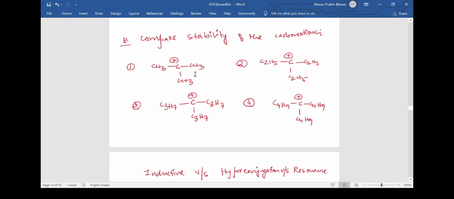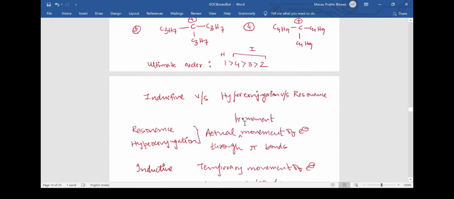Why? Because 1 is the most stable according to hyperconjugation. Then between 2, 3 and 4 we cannot decide due to hyperconjugation because all of them are having 6 alpha hydrogens. Hence we look for inductive effect, and in inductive effect 4 is greater than 3 greater than 2. Hence the ultimate order will be 1 greater than 4 greater than 3 greater than 2. 1 will be highest as per hyperconjugation, and 4, 3, 2 will be judged as per the inductive effect, since hyperconjugation is the same.